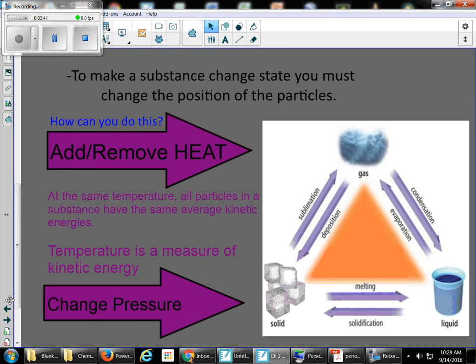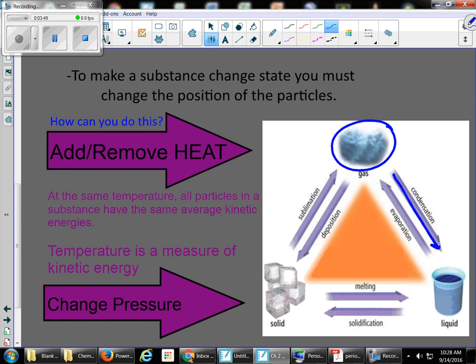So if I take a gas and slow those particles down, I can make them get closer together and start clumping together, and then that would condense the gas into a liquid.